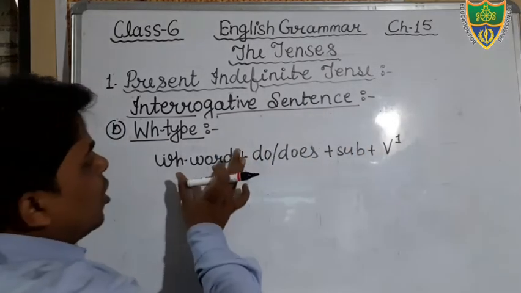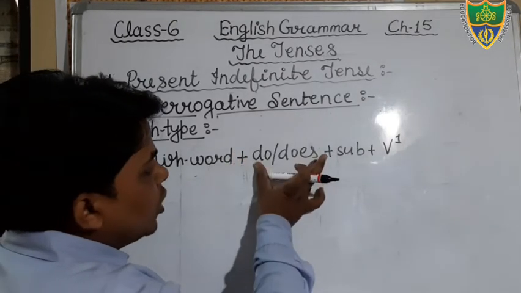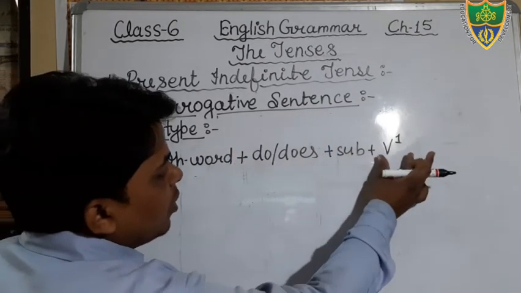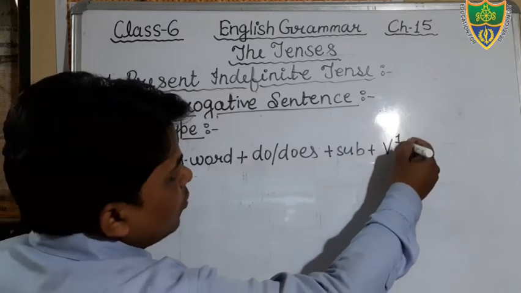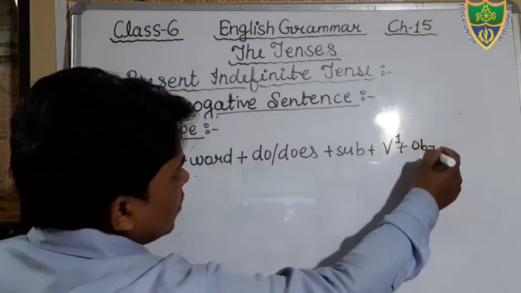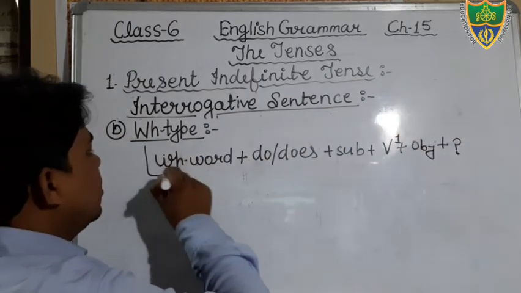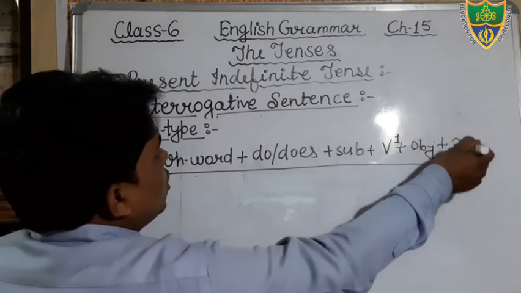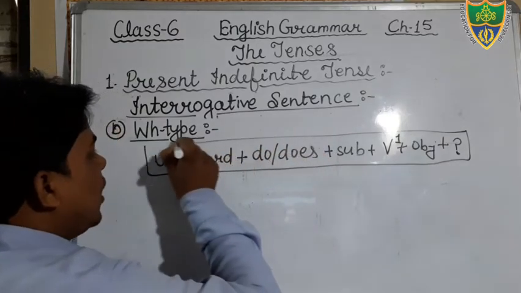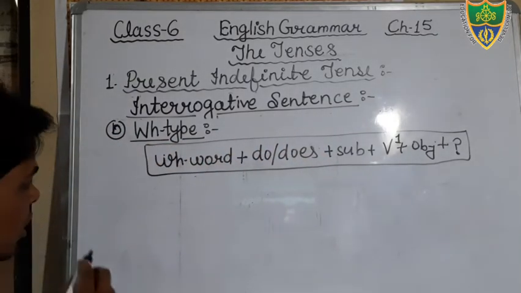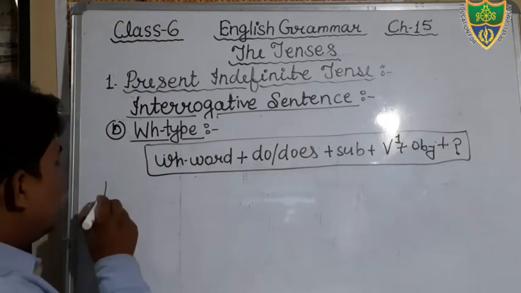Just see: WH word, then after that do or does, then the subject, then the first form of the verb, then the object, then the question mark. You can see this is your structure, and you will also write this structure and learn it and keep it in your mind. Examples we can see.